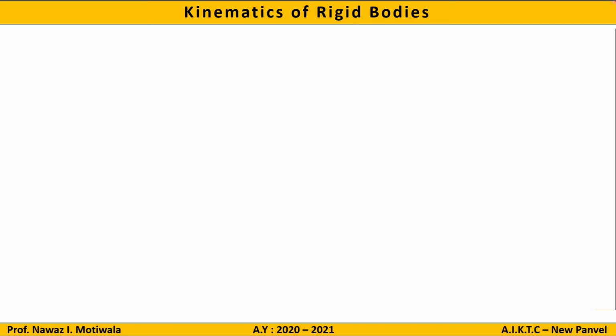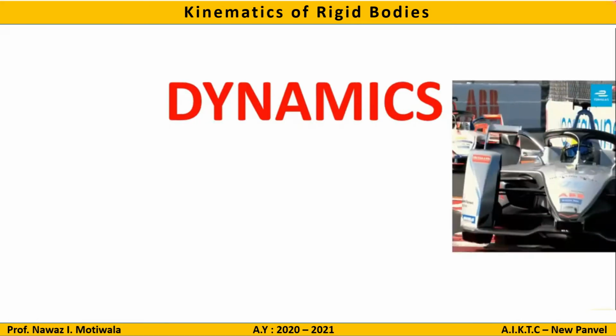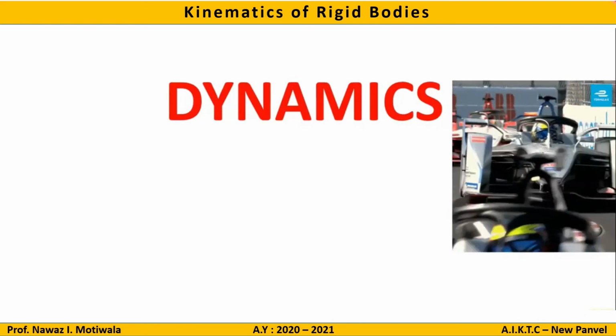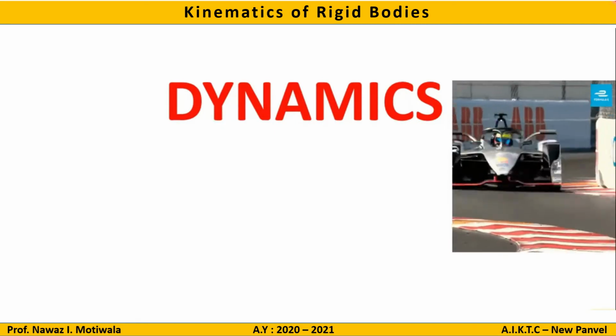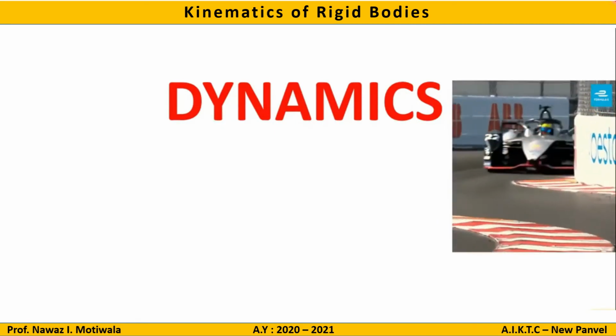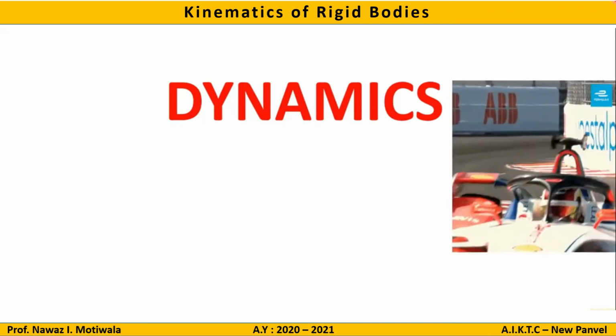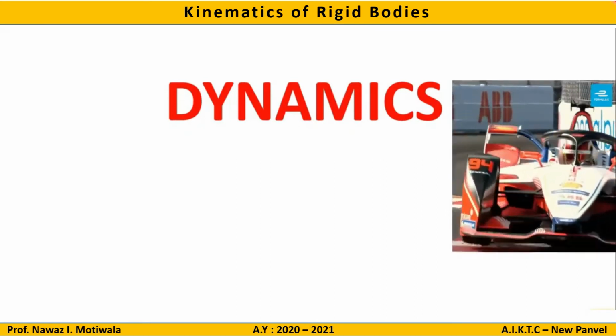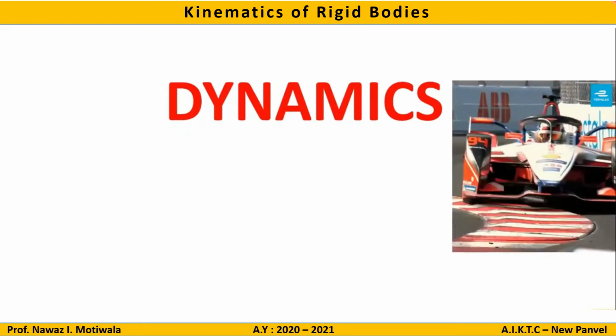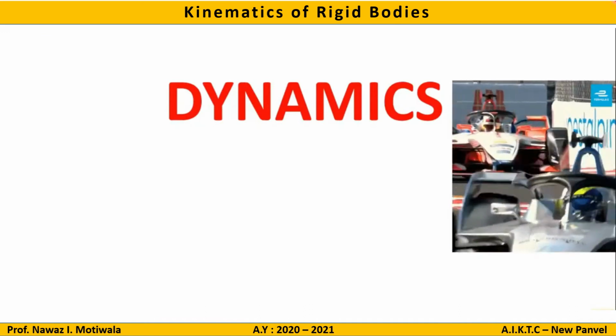Welcome students. In today's class, we will be entering into another part of engineering mechanics, that is dynamics. You all must be familiar with what dynamics is. Let us quickly revise it. So yes, dynamics is a part of engineering mechanics which deals with bodies under motion. On the right hand side you can see a body, that is a car in motion. Now, if we find out the velocity, acceleration, displacement, and forces acting on it, that is known as dynamics.